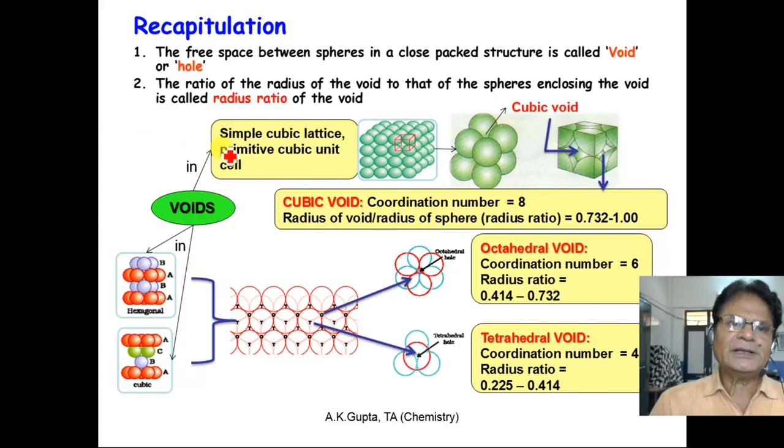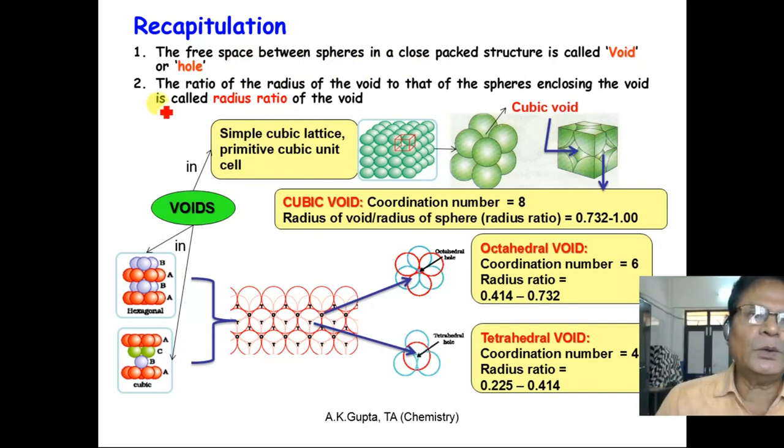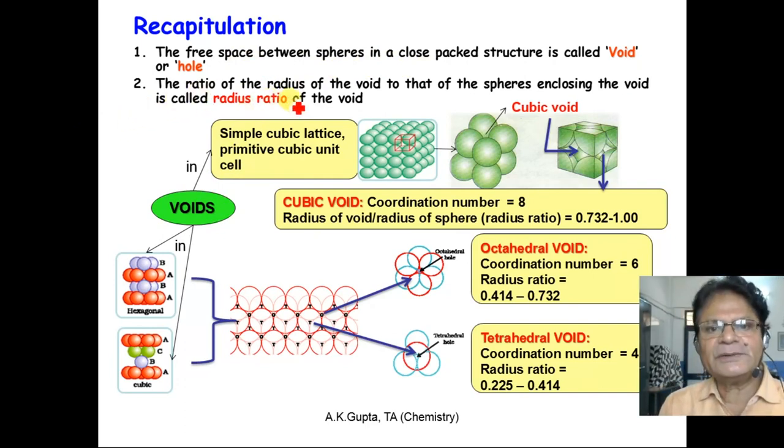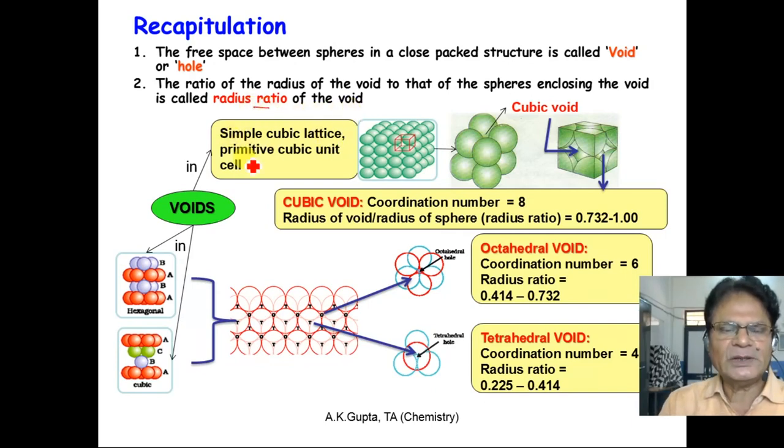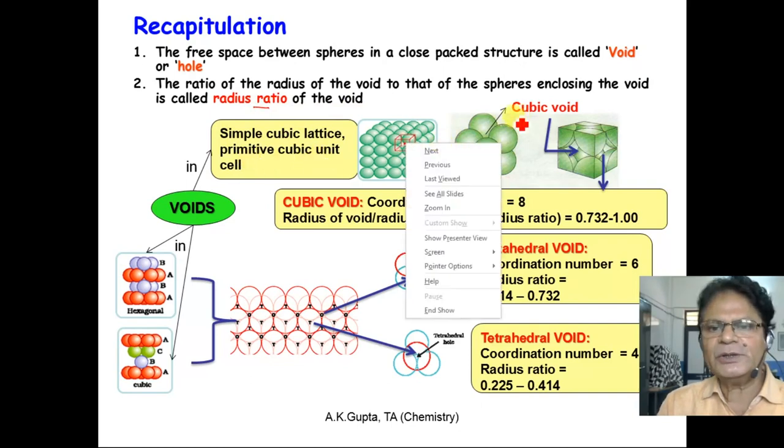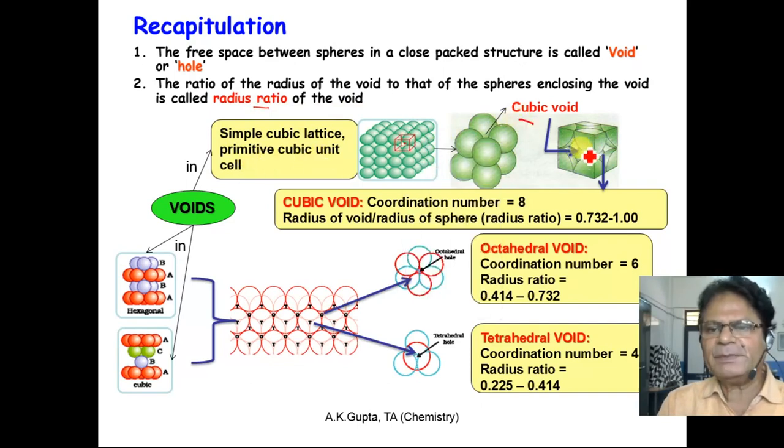What is a void? The free space between the spheres in a close packed structure is called voids or holes. Radius ratio: the ratio of the radius of the void to that of the sphere enclosing the void is called the radius ratio of the void. In a simple cubic lattice or primitive unit cell, there is a cubic void. Here, this space between these 8 particles is a cubic void. About the cubic void, coordination number is 8. This cubic void is in contact with 8 particles, so coordination number is 8, and the radius ratio of a cubic void is from 0.732 to 1.